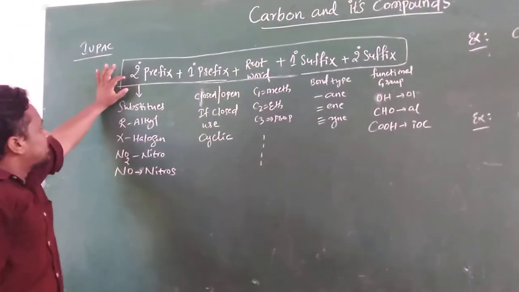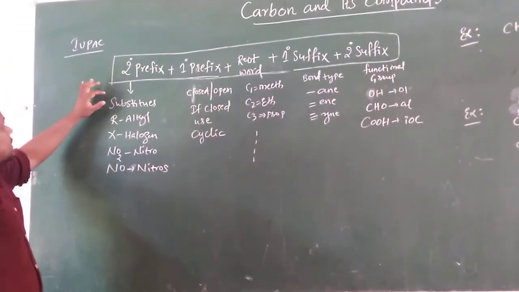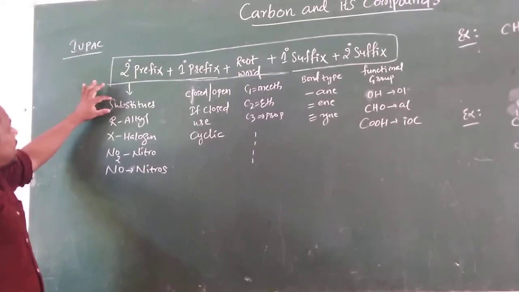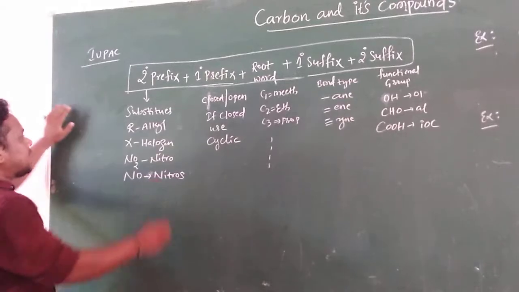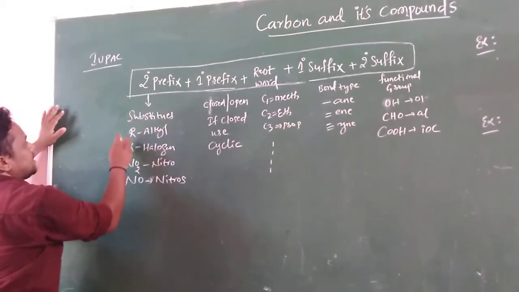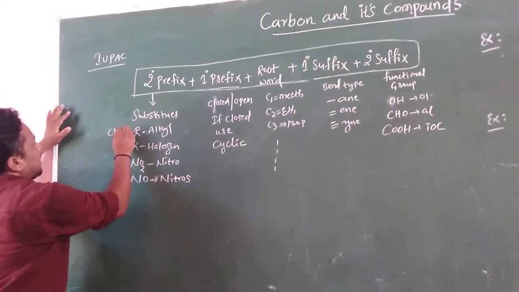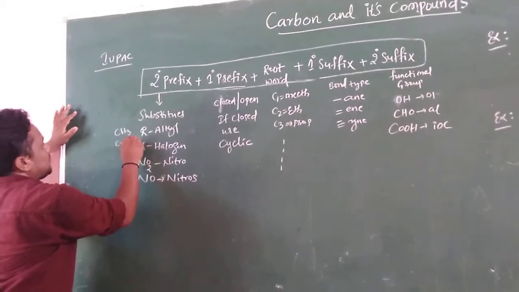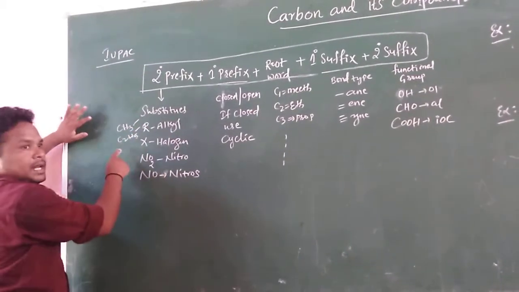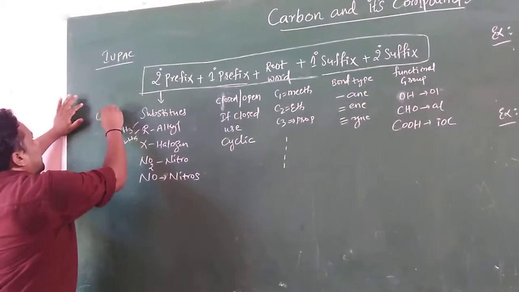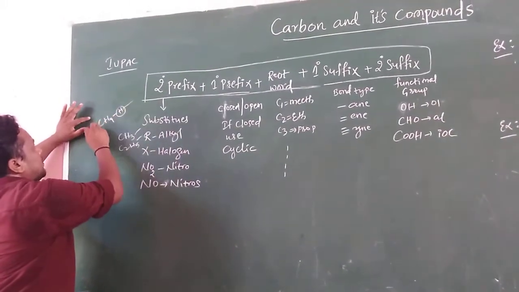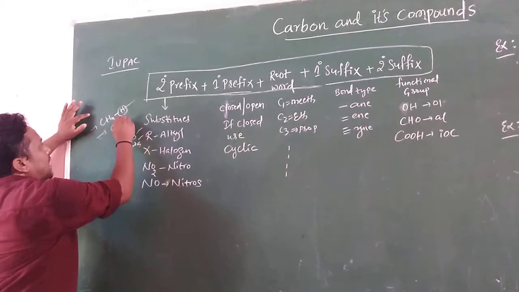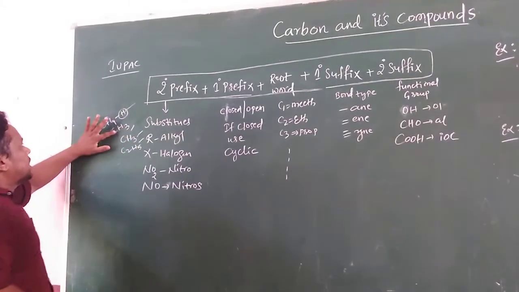Here in the secondary prefix we need to take the substituents, that may be in the form of an alkyl group, CH3, C2H5, methyl. You have to remember that removing one hydrogen from the alkane changes it into an alkyl group, for example CH3, the methyl group.